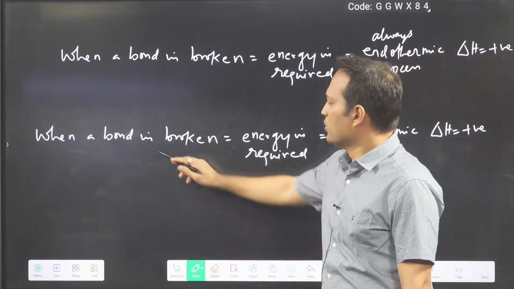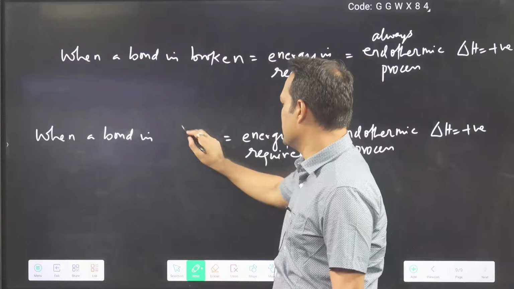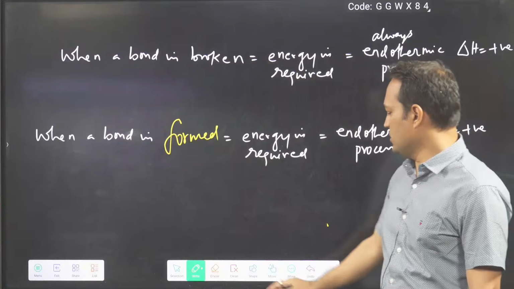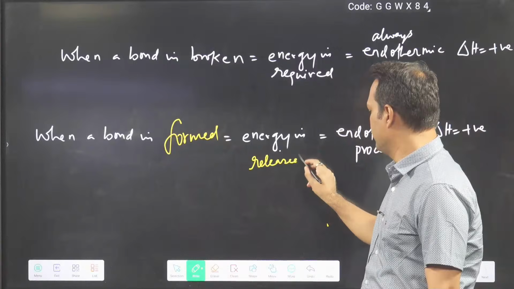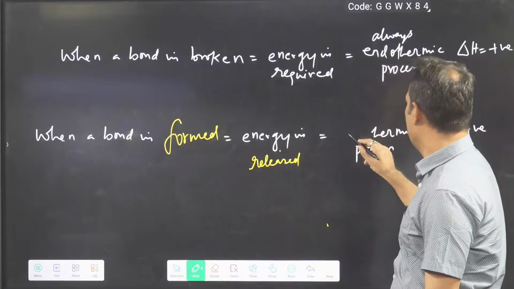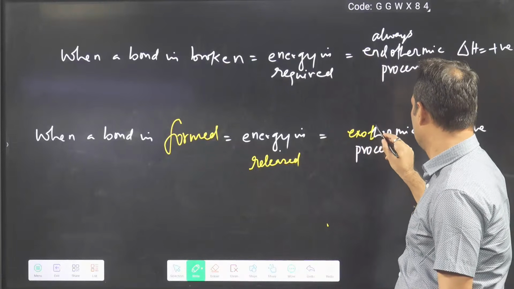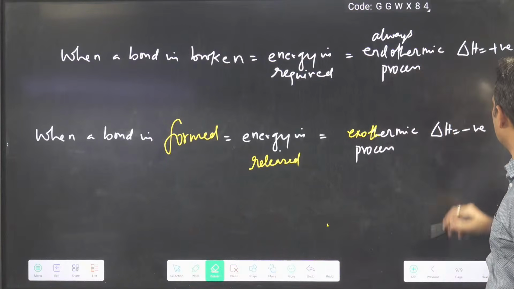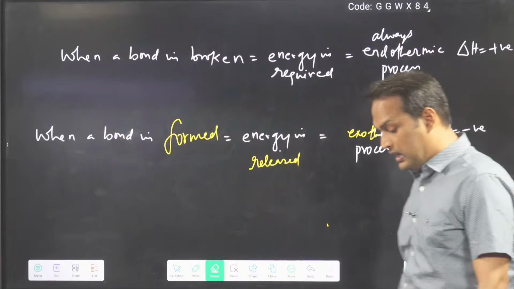So when a bond is formed, what changes should I make? When a bond is formed, energy is released. And this is what? Exothermic process. Delta H value is what? Negative. Clear to everyone?